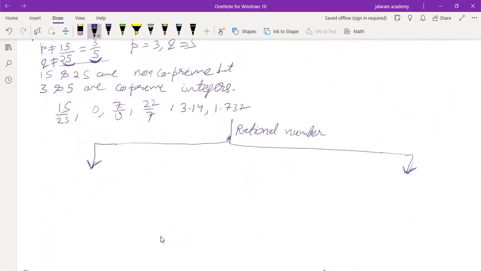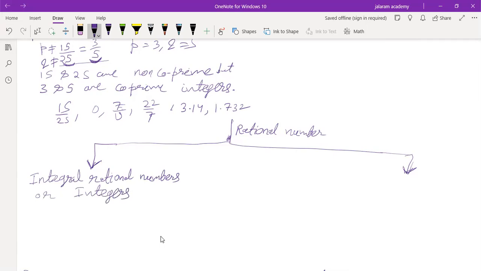One, which are integers. Means, sir, integral rational numbers. Okay. Integral rational numbers, or integers in short, we call them integers.